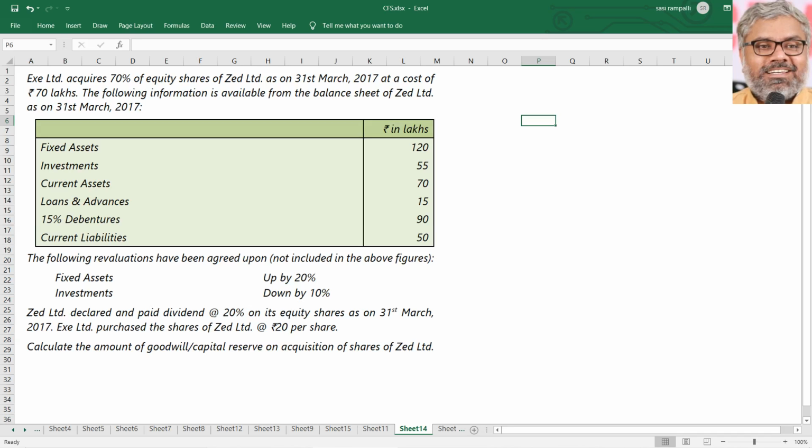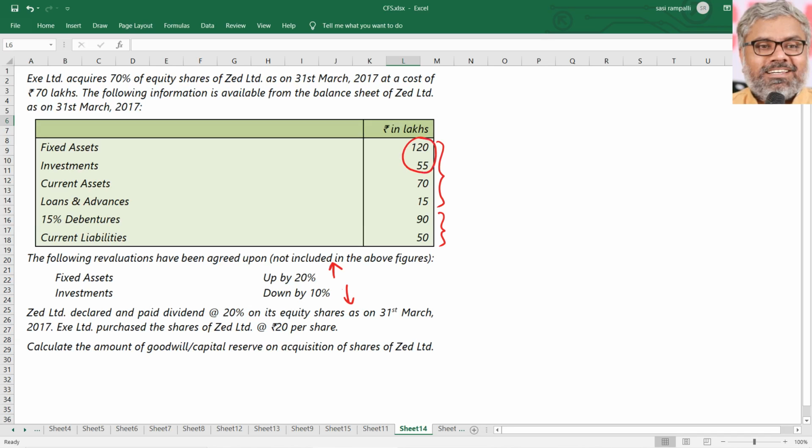Lot of times people do mistake with this. Loans and advances. Loans and advances is what? Asset or liability? That is asset, not a liability. So be careful. These are all assets. These two are liabilities. First, that we should know. Then, the following revaluations have been agreed upon, not included in the figures above. That means we have to do this. Fixed assets are going to be revalued upwards by 20%. Investments are to be revalued downwards by 10%. So only these two have some revaluation.